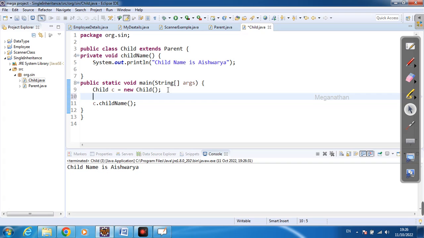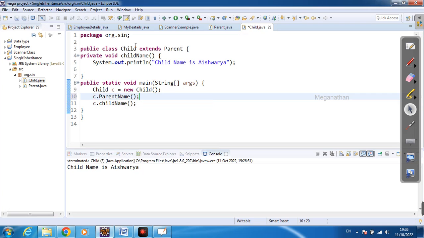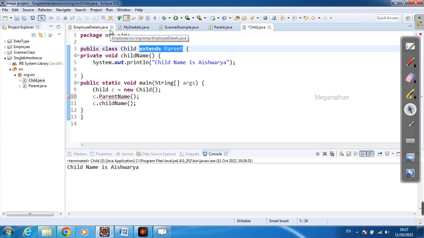How can I access it? See, that is the object name. This is the object name of the child class, c dot parent class method. How did this parent name come here? Because of this extends keyword. If I erase this, just see, it will show an error. What is this syntax error? The method parent name is undefined for the type Child. It's a separate class. If we use the extends keyword, it will not show this type of error, right?